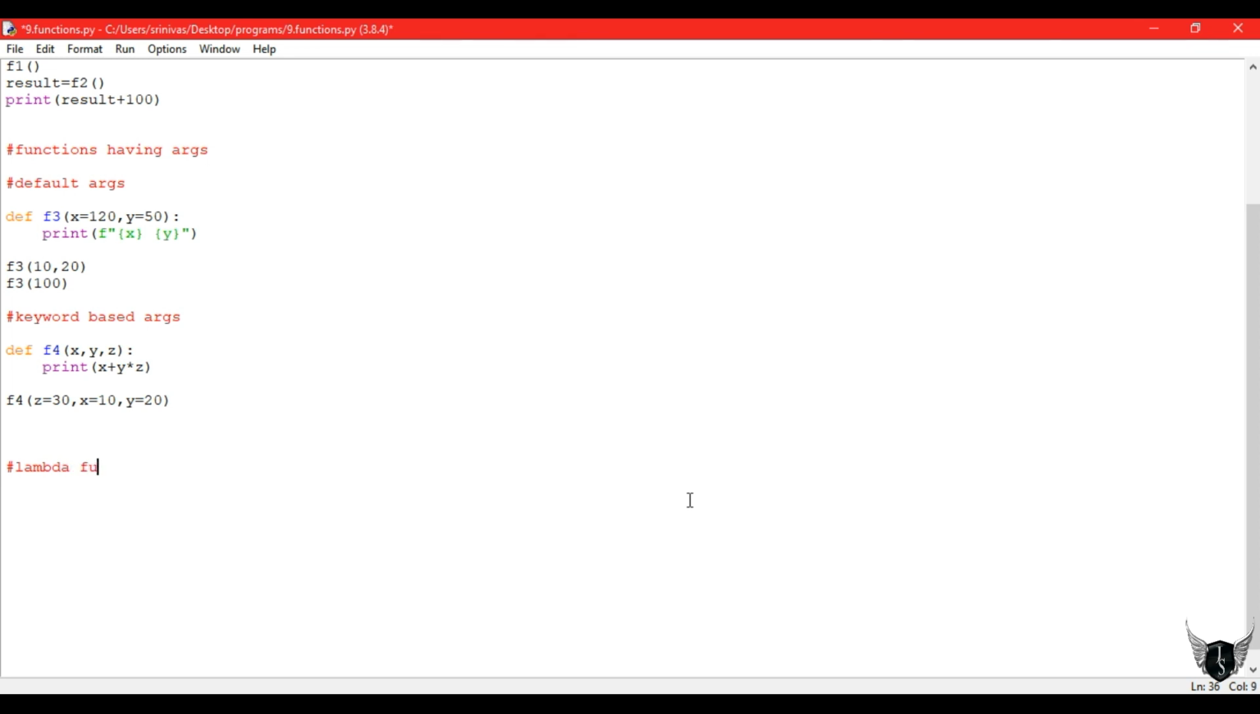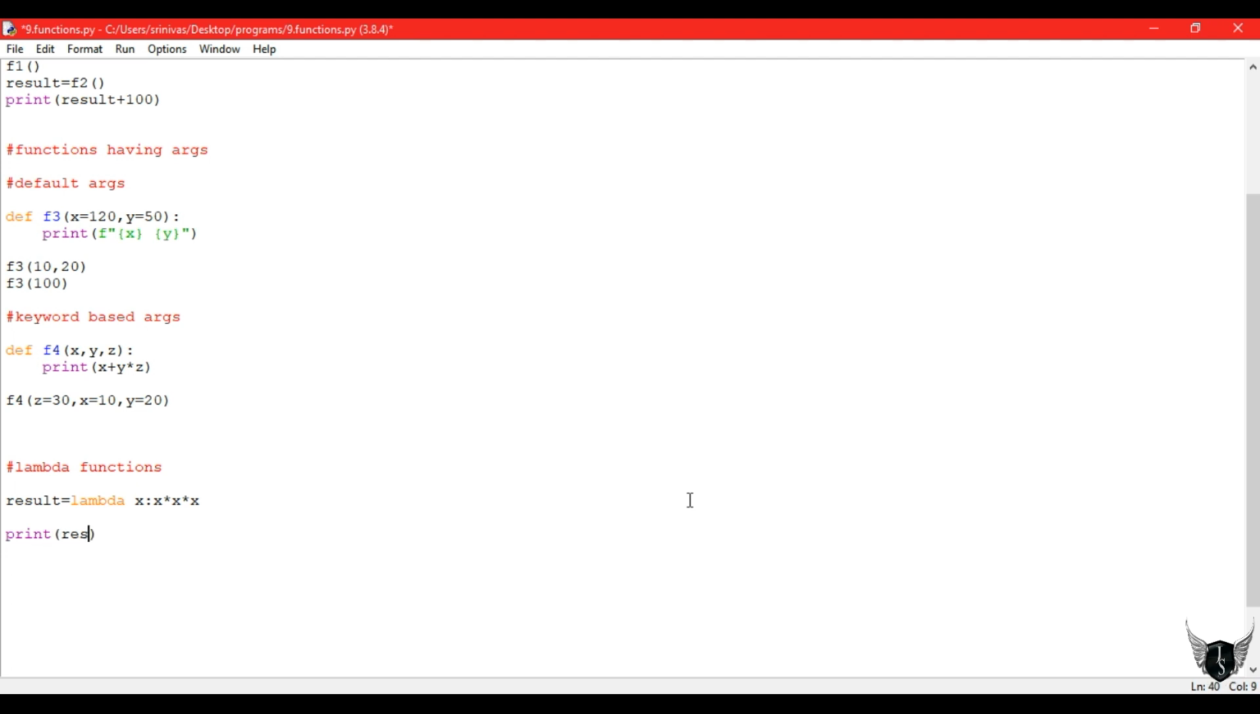And finally, the most important thing is lambda functions. Lambda functions are special, so let's see an example. I am taking a variable result that is equal to lambda. Lambda is a keyword there. So x colon x into x into x.